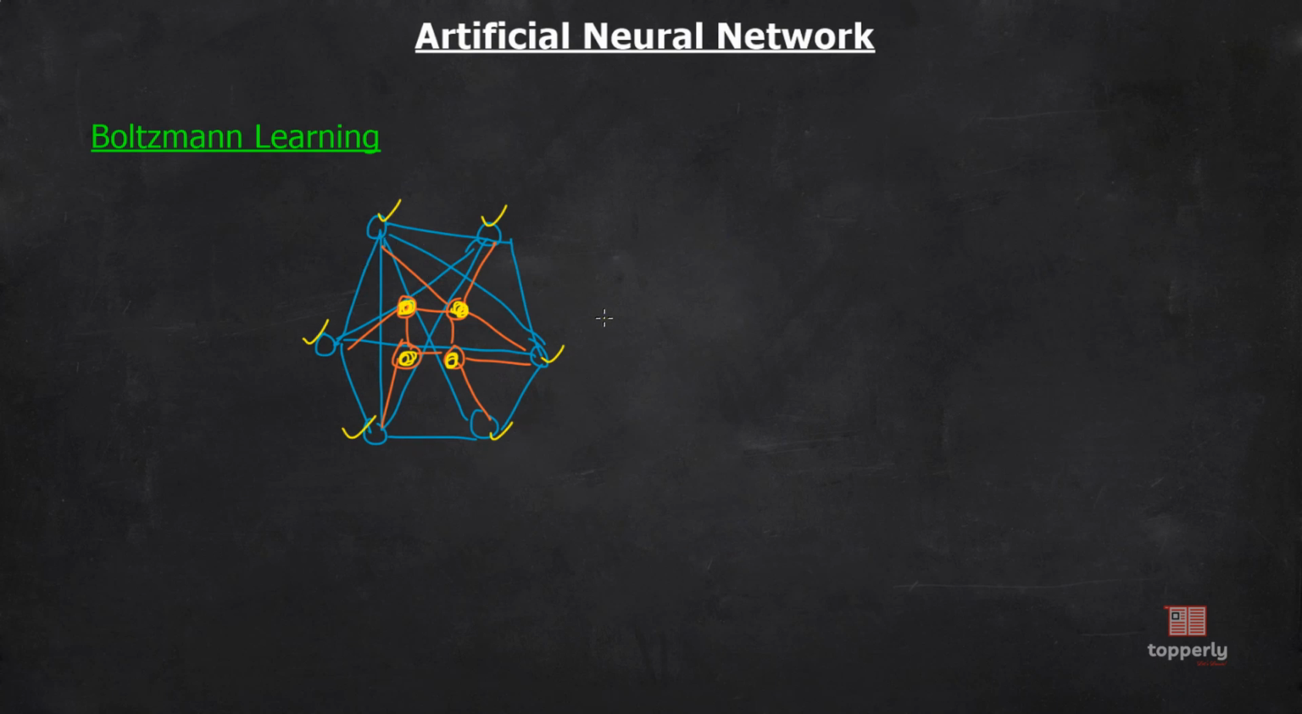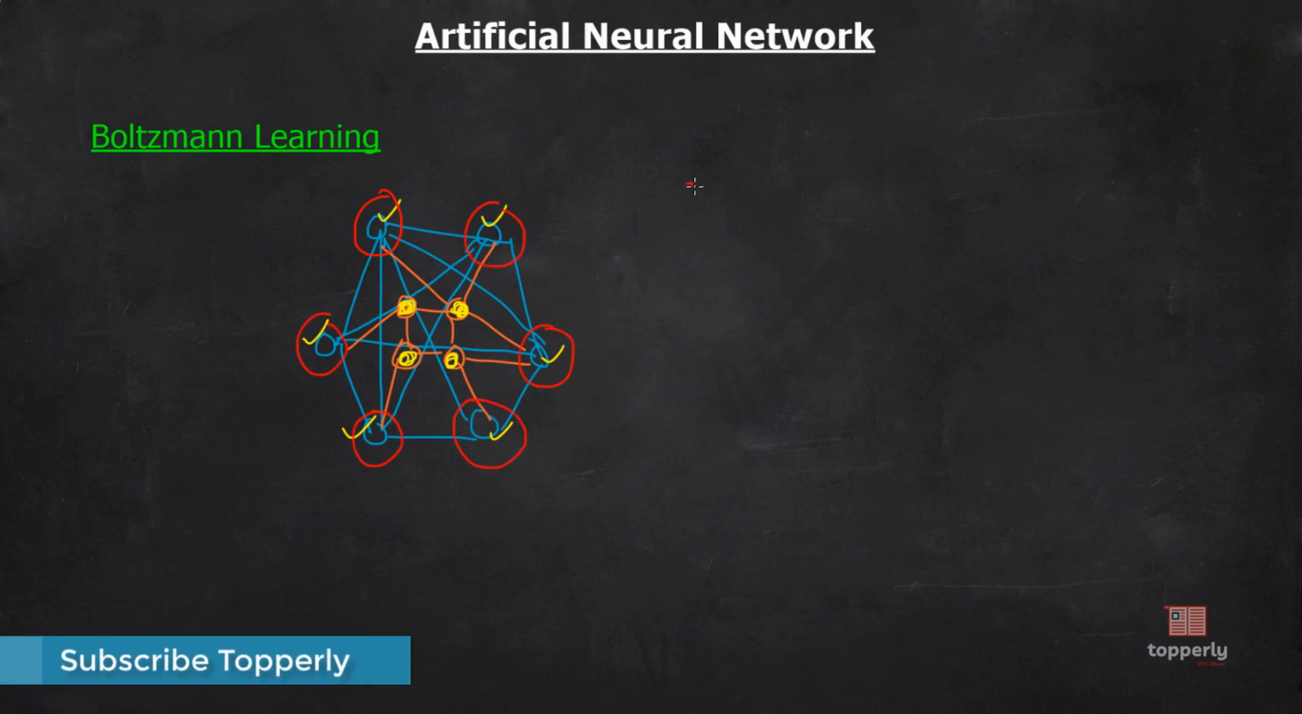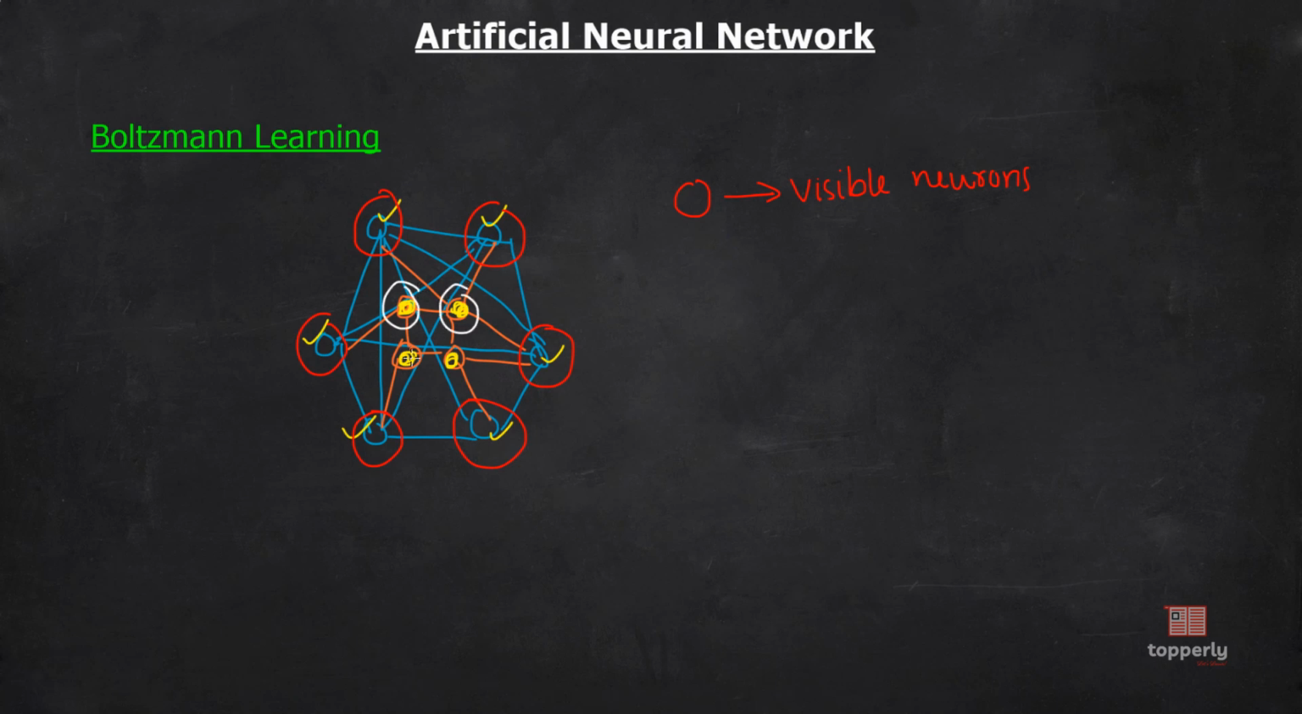So basically we can divide the neuron set into two: the ones that take part in the output and the ones that don't take part in the output. The ones that take part in the output, let me mark them, are these ones. We can call these neurons visible neurons. And the ones that don't take part in the output, that is these ones, can be called hidden neurons.